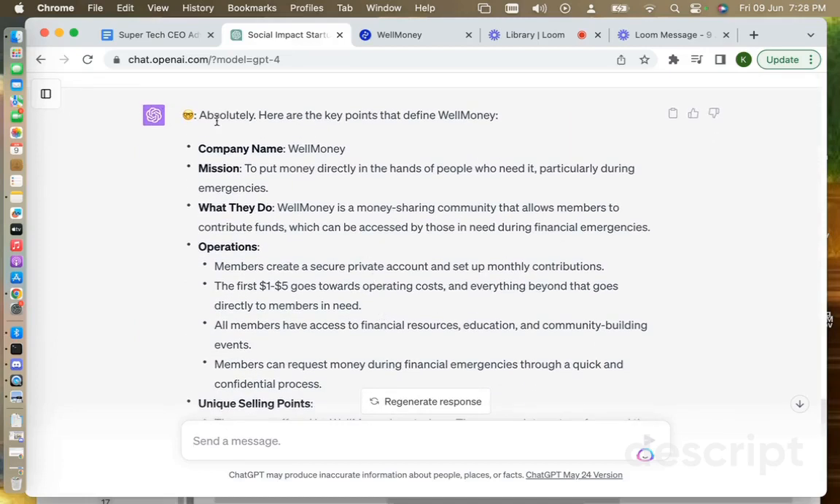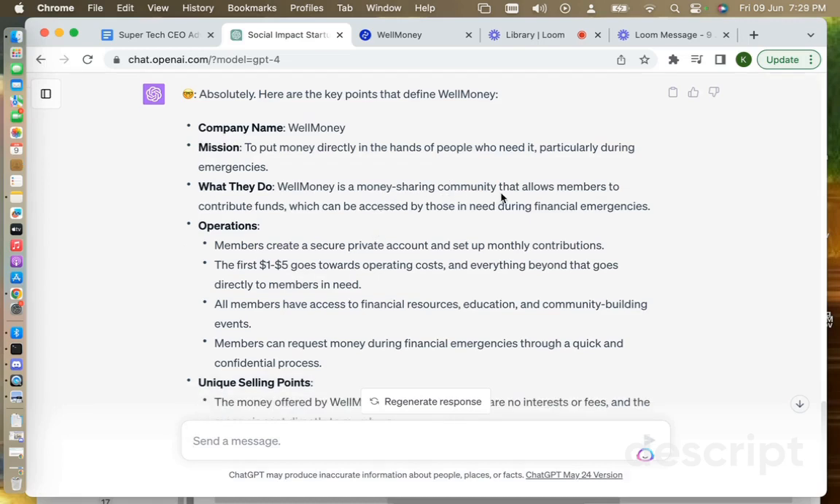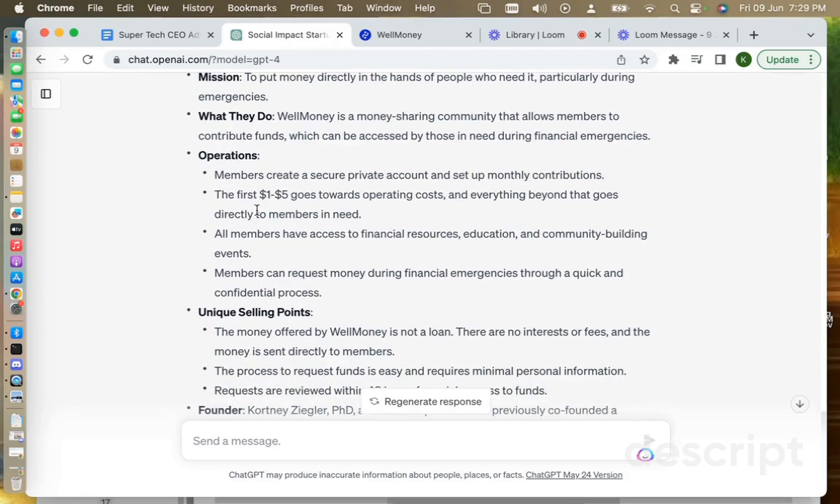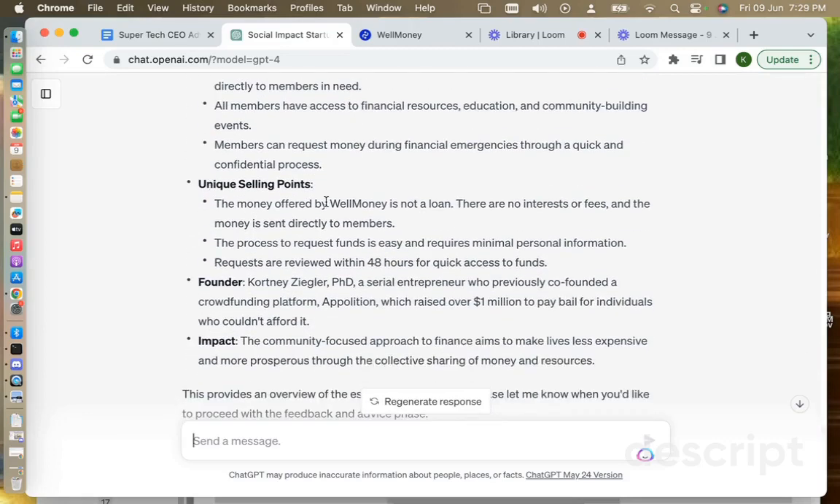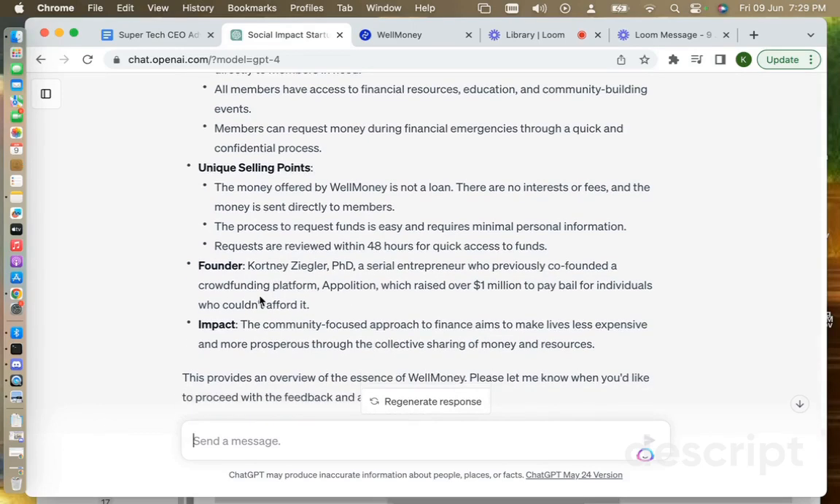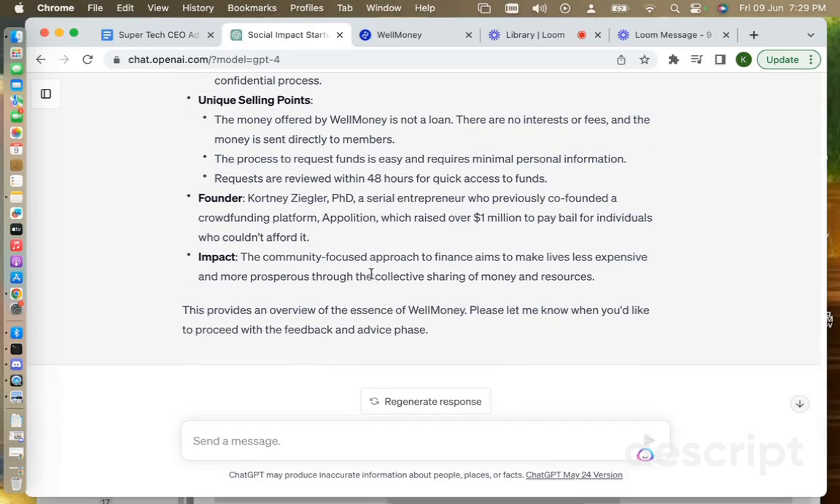Awesome. Absolutely. Again, still in the nerd emoji. It tells me the company name, Well Money. It lets us know our mission to put money directly in the hands of people who need it, particularly during emergencies. Yes, that's pretty close to our mission. I think it could be better improved, but pretty good, ChatGPT. We are a money sharing community that allows members to contribute funds, which could be accessed by those in need during financial emergencies. Absolutely. It even has how we operate, how we make money, our unique selling points, which is cool. It has a founder and our impact, right?